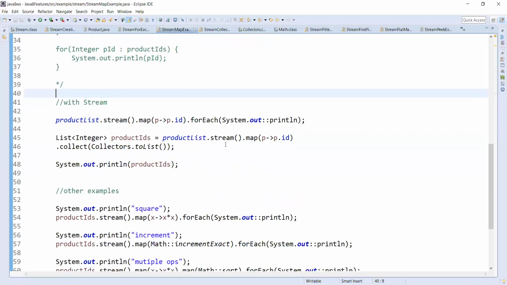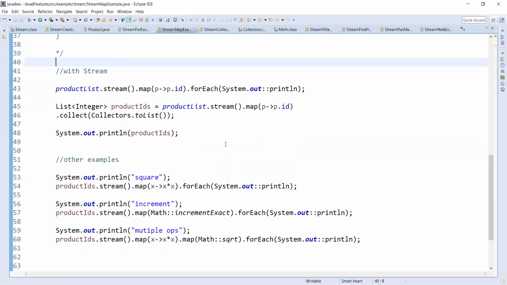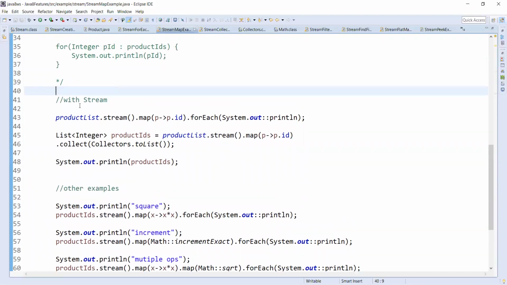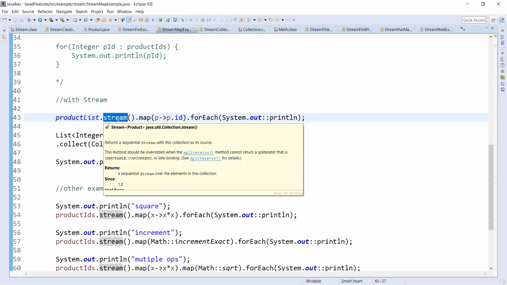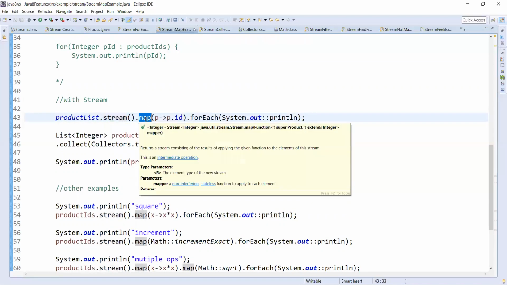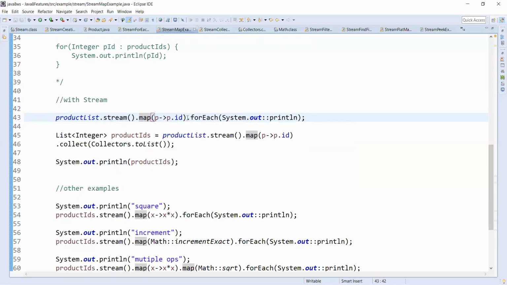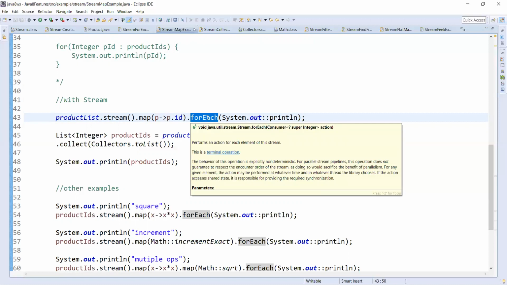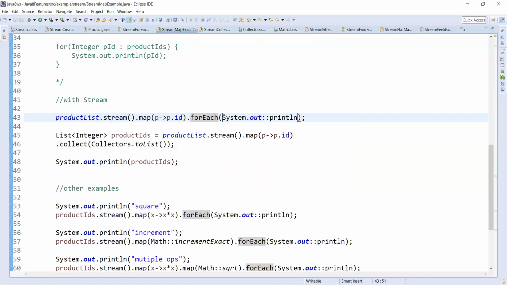Now with streams, as I mentioned, it is all in one step, one statement. From the product list, I get the stream using map. Map will provide a new stream. What is my functionality? I'm providing p.id. That means we'll get a new stream with the IDs of the products. Then I'm iterating the newly created stream with forEach and printing the IDs from the list.